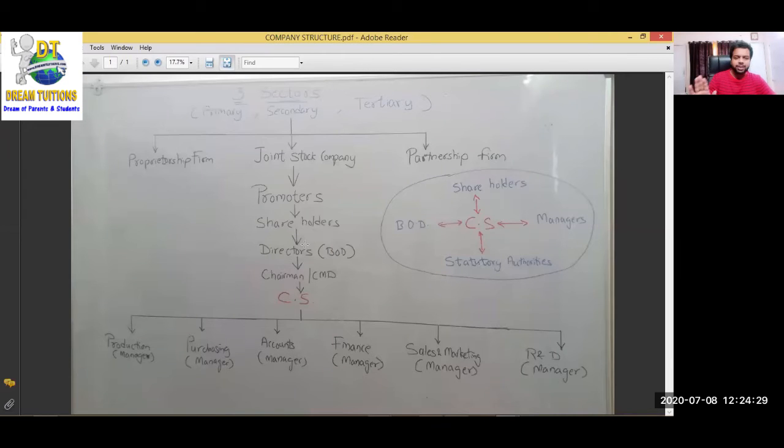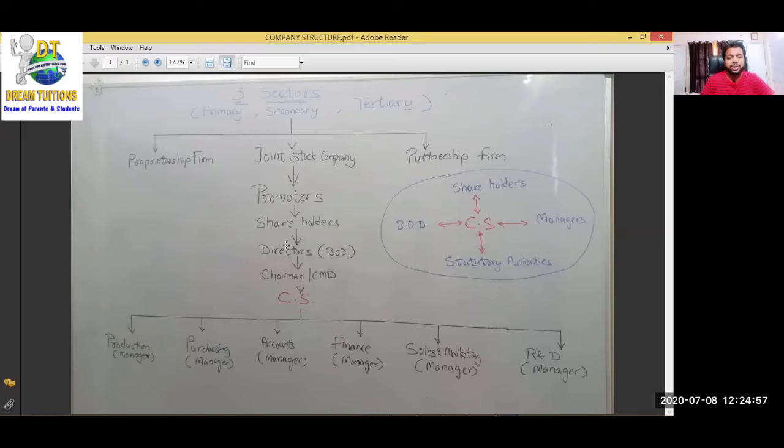Who are the directors? Directors are nothing but representatives of the shareholders who conduct meetings frequently in the company. बार बार वो meeting conduct करते हैं. They make decisions in the company, and the managers and other employees of the company have to follow those decisions and work according to them. Clear? हो गया? तो देखो स्टूडेंट, who started this? Promoters. Then who came and invested money? General public. Those are shareholders. Achha, shareholders appoint whom? Board of directors.